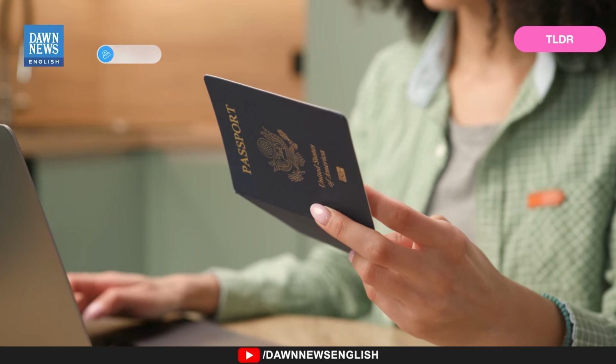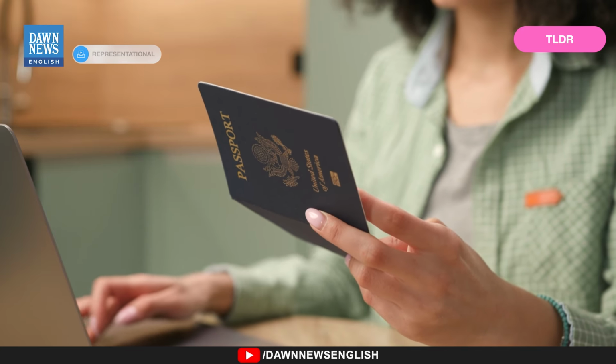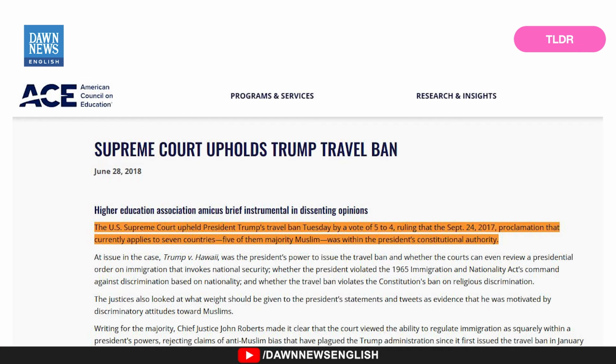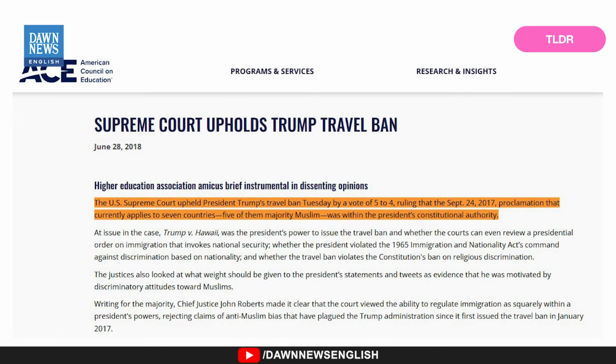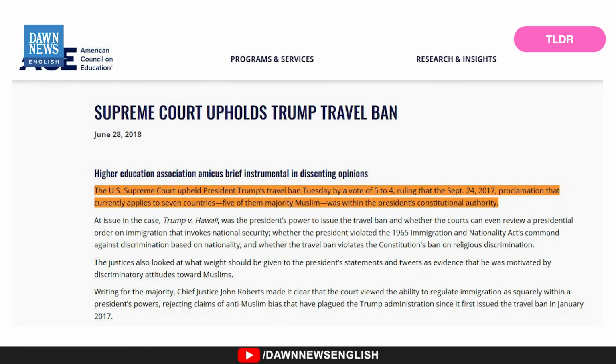There are also humanitarian consequences. Students from affected countries are likely to see visa approvals collapse. Families may be separated for years, and people fleeing conflict zones like Syria and South Sudan will find it even harder to seek safety. Previous bans led to student applications dropping by more than half from some countries, a trend experts expect to repeat. Legally, the ban is on solid ground. The Supreme Court upheld Trump's first-term travel ban in 2018, giving the president wide authority over immigration when national security is invoked. That precedent makes it difficult for legal challenges to succeed, even though lawsuits are expected.